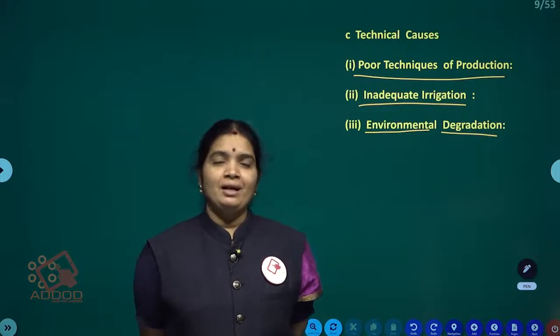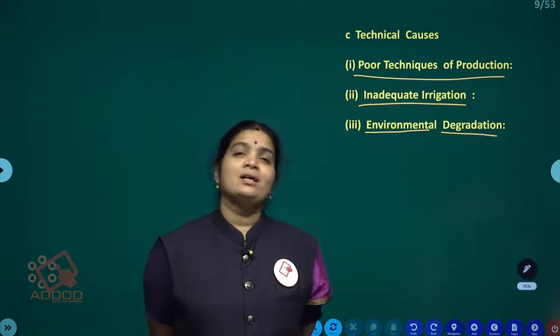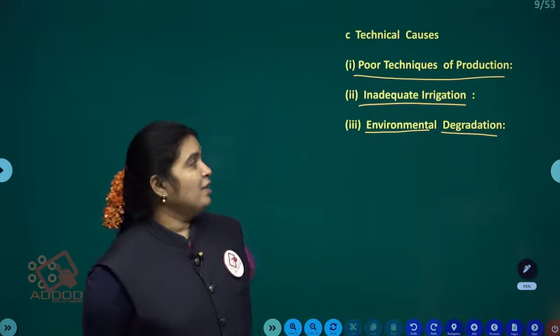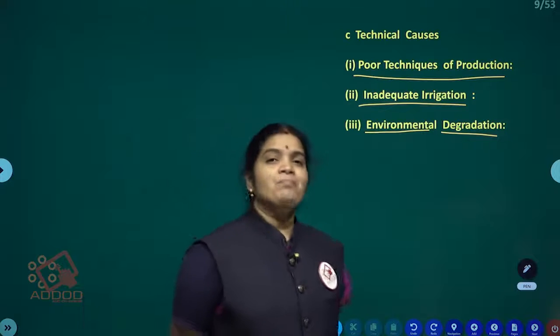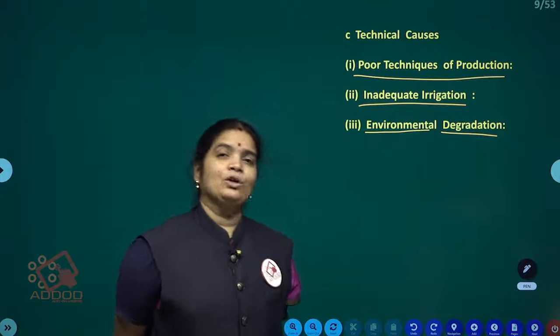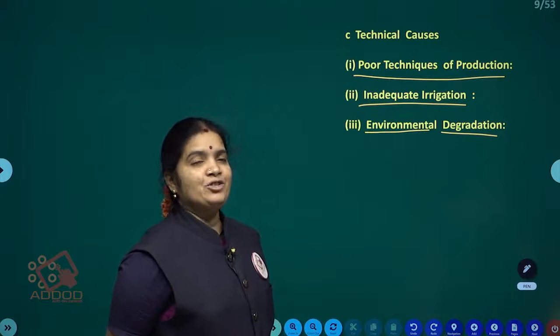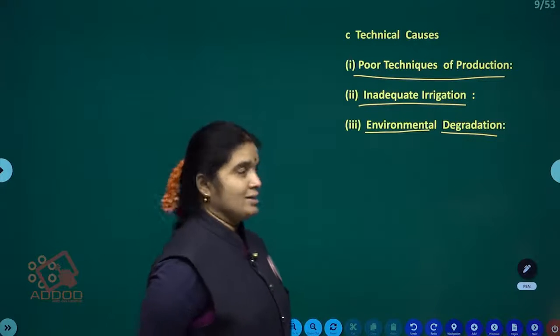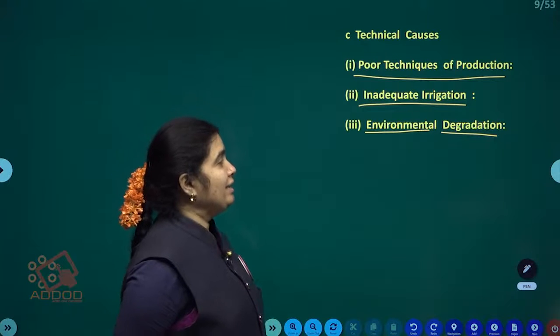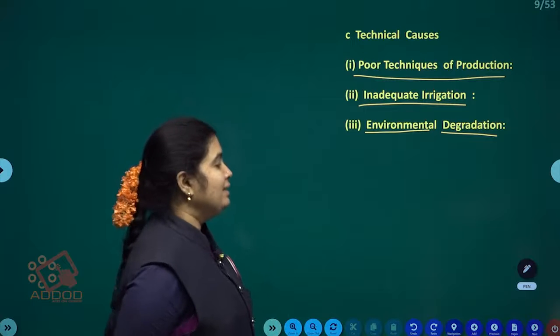Whatever our land fertility and soil quality is, it keeps decreasing day by day. That is called environmental degradation. Because of environmental degradation, we are getting low production in the agriculture sector. So the technical causes are three: poor techniques of production, inadequate irrigation, and environmental degradation.